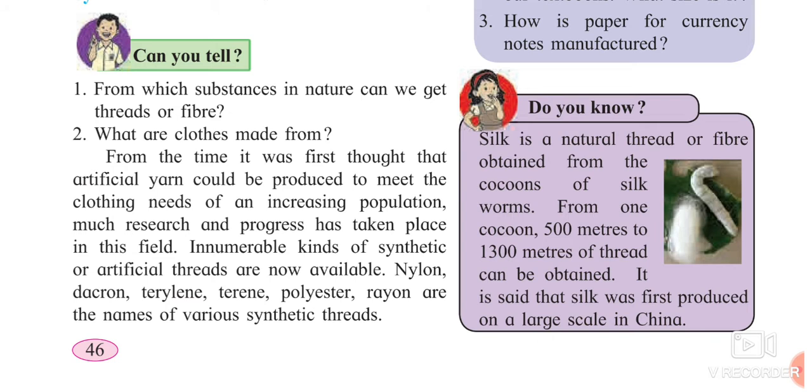They used to absorb less amount of water. If you get wet also, there will not be that much effect on your clothes. If you are wearing cotton clothes, cotton immediately absorbs the water, and that is the reason these new threads or the new synthetic fibers were developed. Now, synthetic fibers nowadays which are available such as nylon, dacron, terylene, terine, polyester, rayon, etc. are some of the synthetic threads.